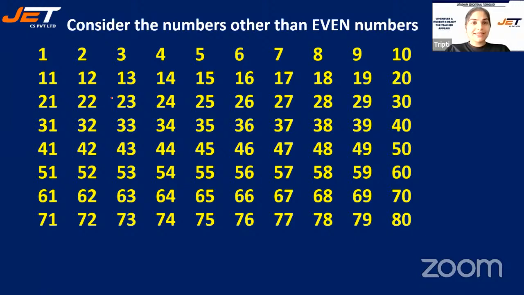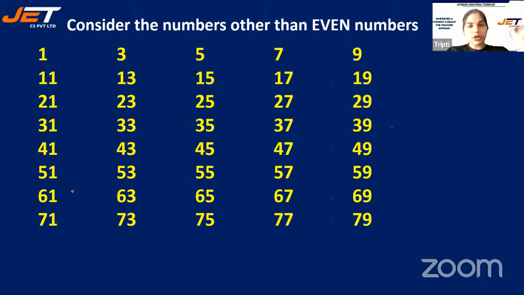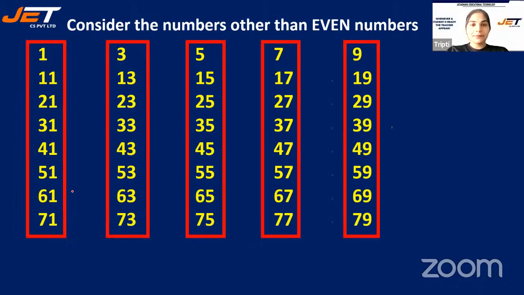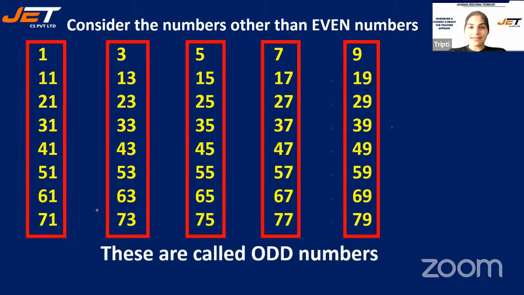Now, let's see the numbers which are not even. What do we call those numbers? So, the numbers that are not even, first we will remove all the even numbers. I have done that. Now, the remaining numbers are called odd numbers. These are the odd numbers.